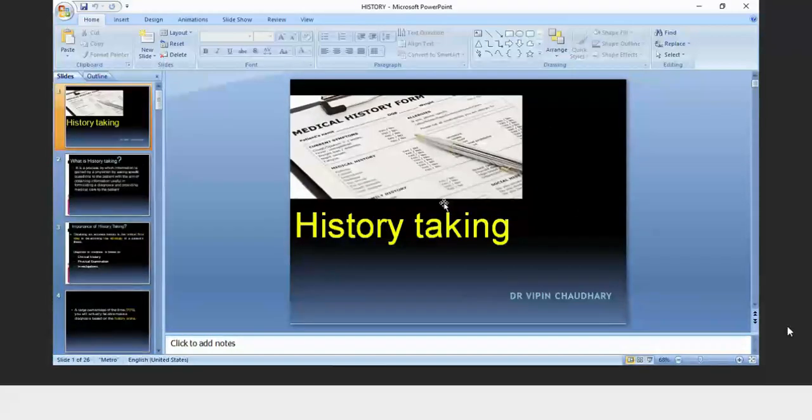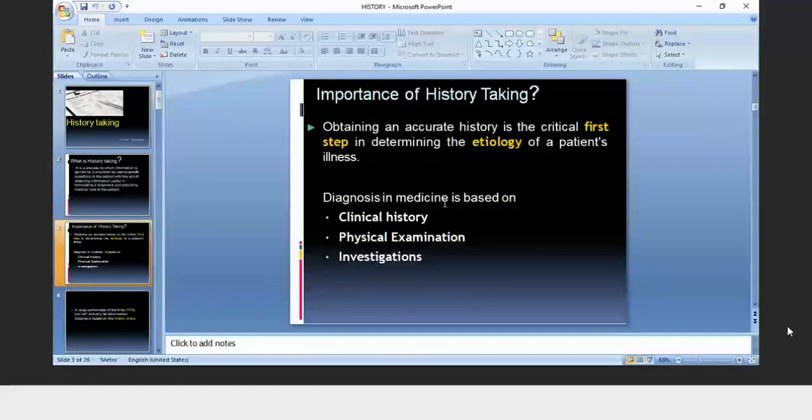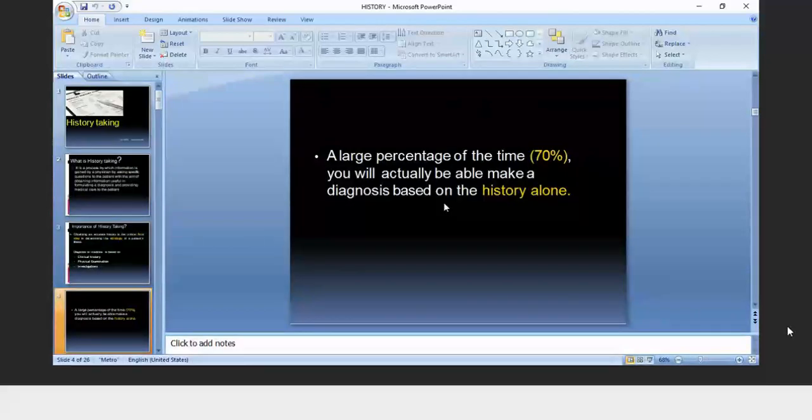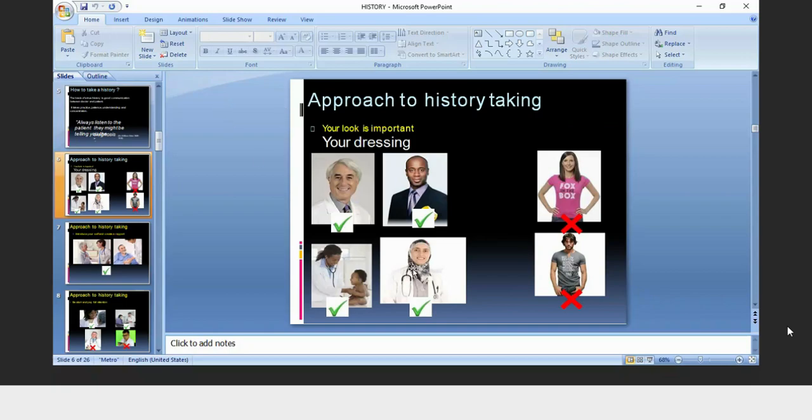Then you will be taught about the examination. In history taking, the thing you have to remember is that you have to pay full attention to the patient, whatever the patient is saying to you. First thing is there should be good communication. You should maintain eye to eye contact with the patient. Okay, you should greet him before asking anything. You should make him comfortable. You should be well dressed.